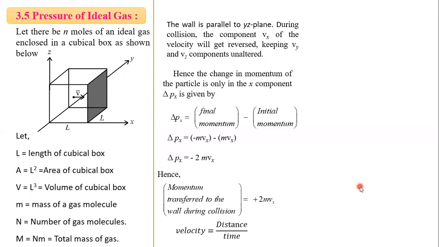Now you know that velocity is distance by time.